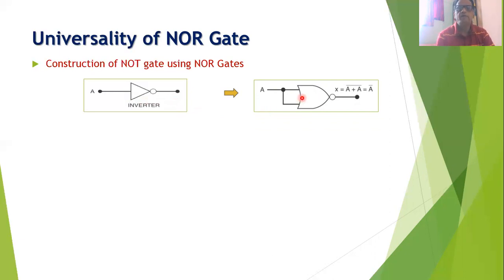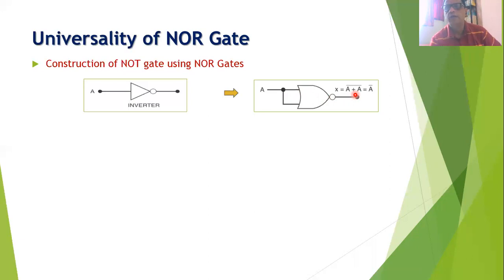Now what I will do, I will take a NOR gate and I will short all the inputs of the NOR gate, and this input is being called as A. Now according to the logic expression for the NOR gate, the output can be written as A plus B and its complement. But B is equal to A here, and therefore the output expression will be A plus A and its complement.